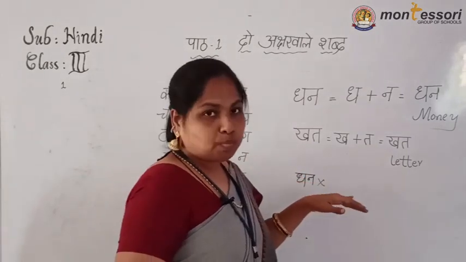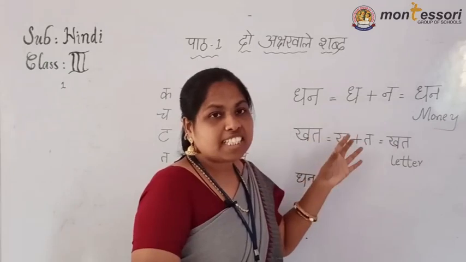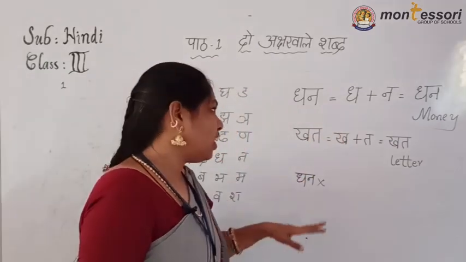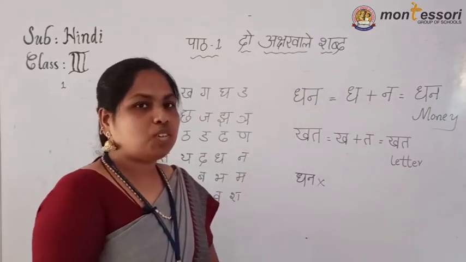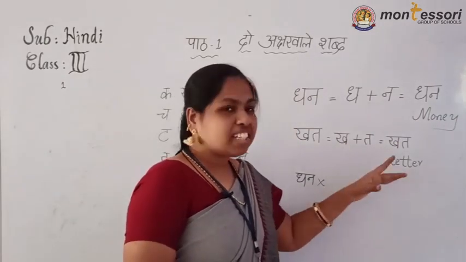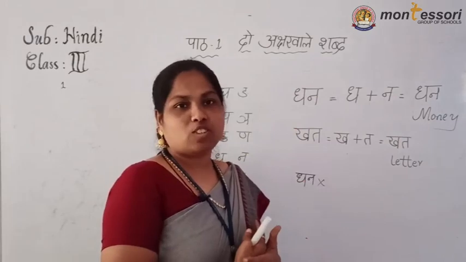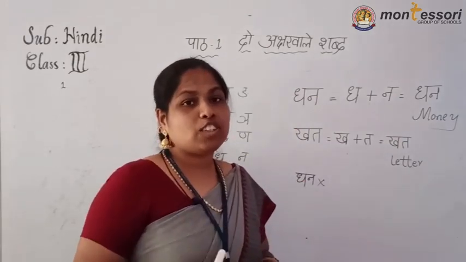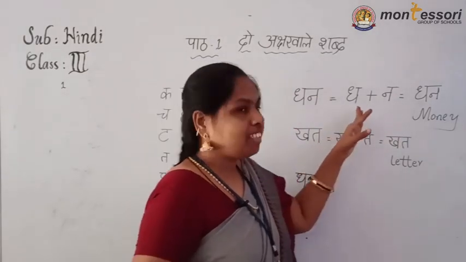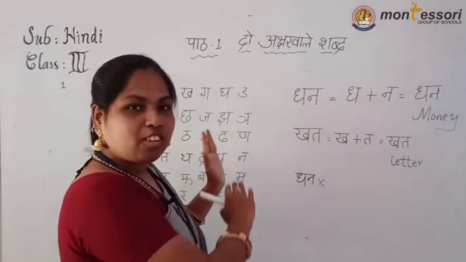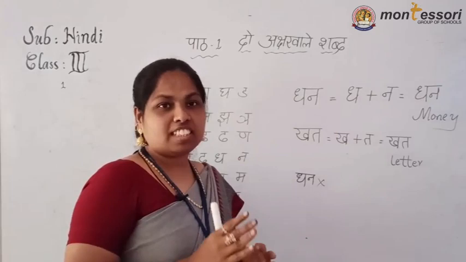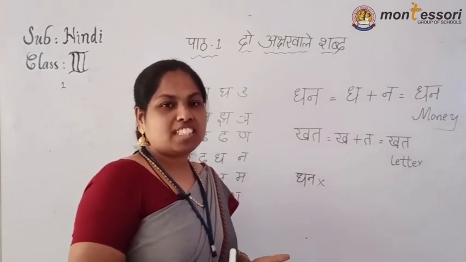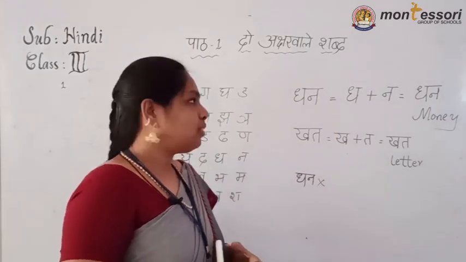Now see here, pronunciation. What is the letter? How are we going to identify? We separated the letters, we joined the letters, both we did. What are the letters in that one? We already know. Then how are we going to identify the letter? See, first you must go to the Varnamala. Varnamala has 3 parts: Swar, Vyanjan and Samyuktakshar.